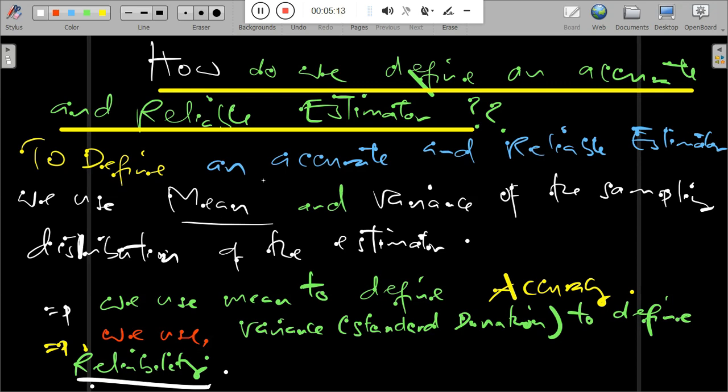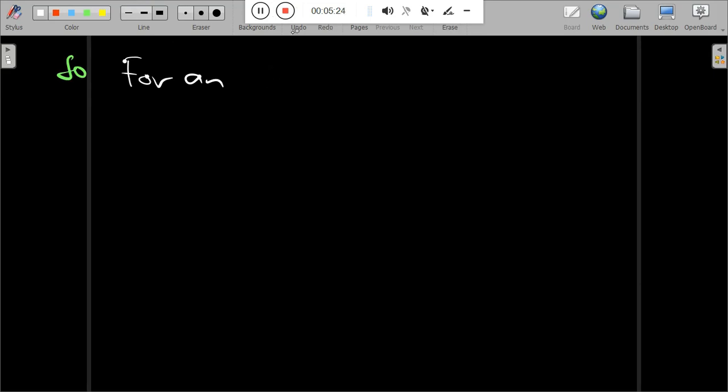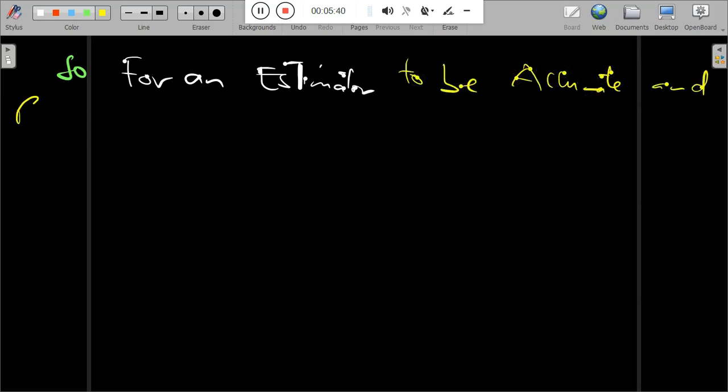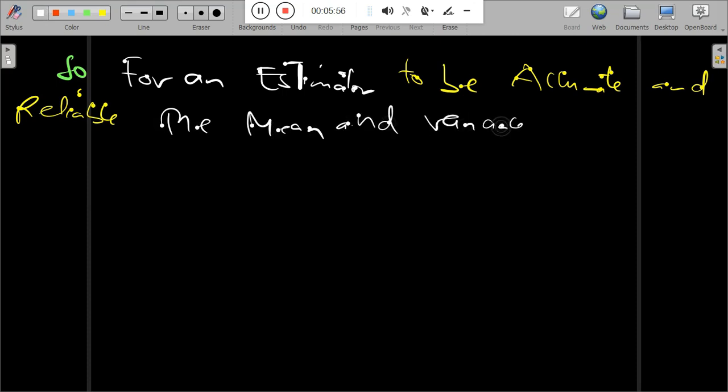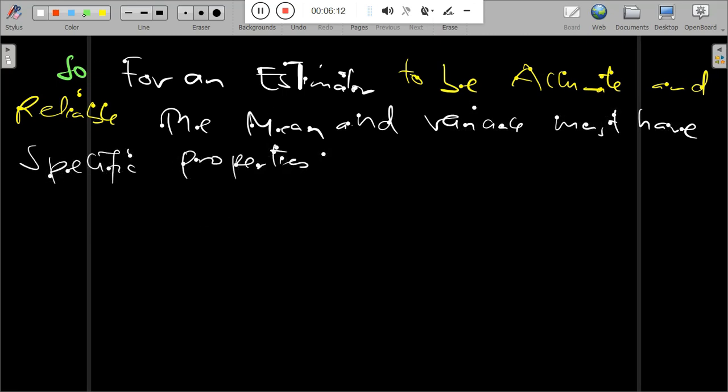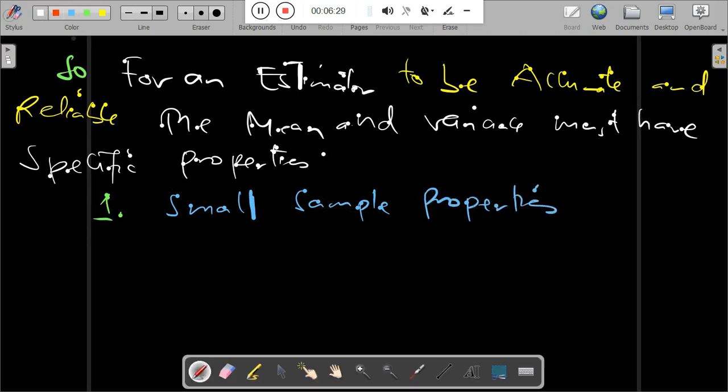As I told you earlier, the estimate of beta estimated is a random variable because its value is uncertain from sample to sample. Uncertainty is measured by the amount of error in an estimate of the mean or average value of the population. Uncertainty refers to situations involving imperfect or unknown information. So for an estimator to be accurate and reliable, the mean and variance must be taken into consideration, and they must have specific properties. One among these is the small sample property.